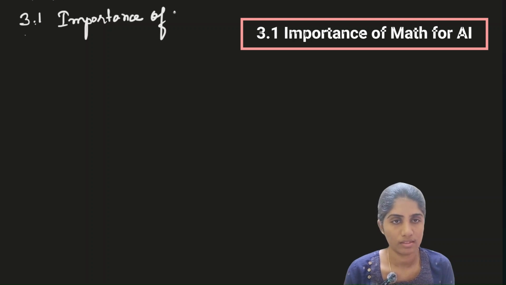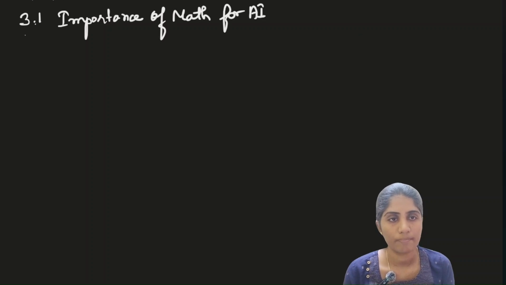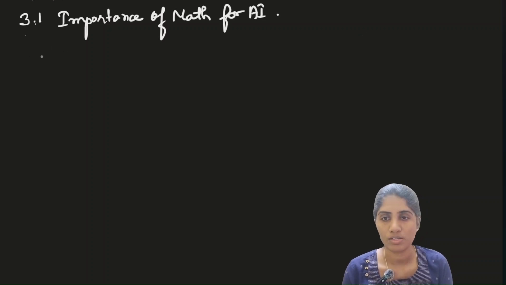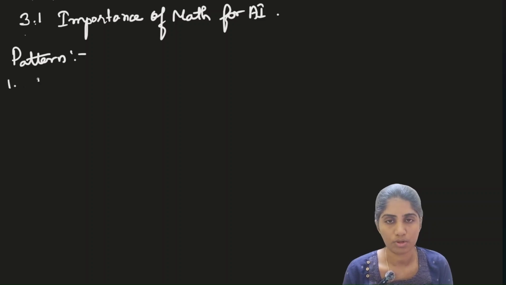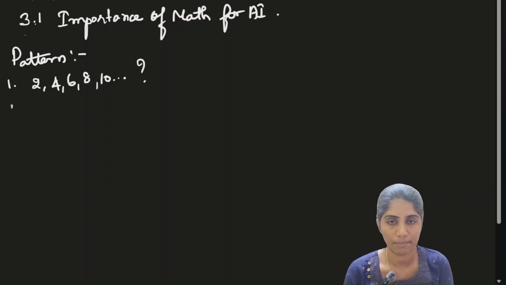of math for AI. Okay, so I will ask you one question. For example, do you understand what a pattern is? Since you are in standard 9, you will have a basic understanding of what a pattern is. So I will give you a few examples. For number 1: 2, 4, 6, 8, 10. If I continue, what will be the next number? These are my questions to you.